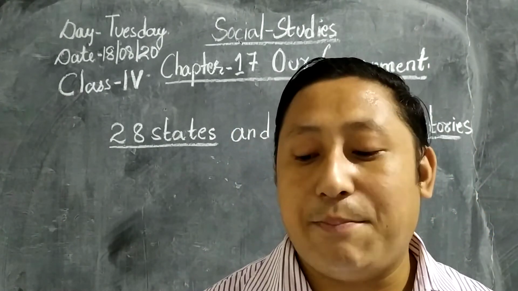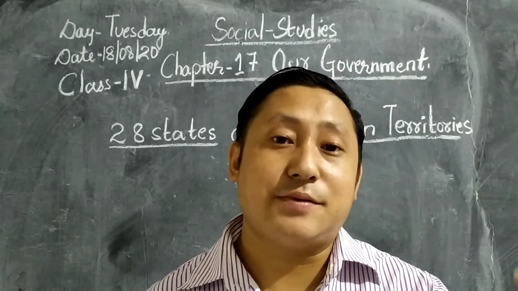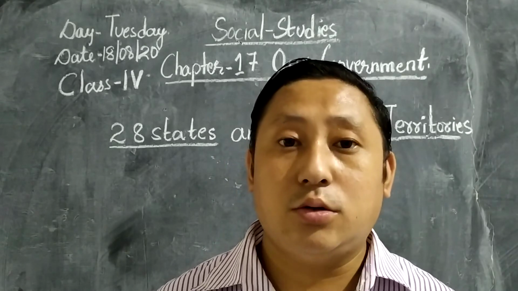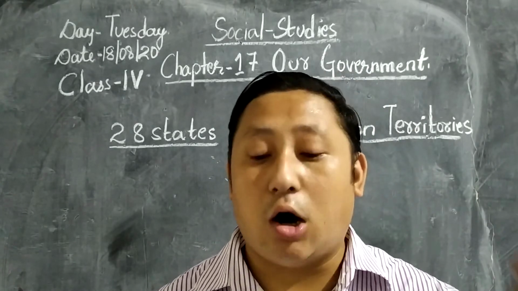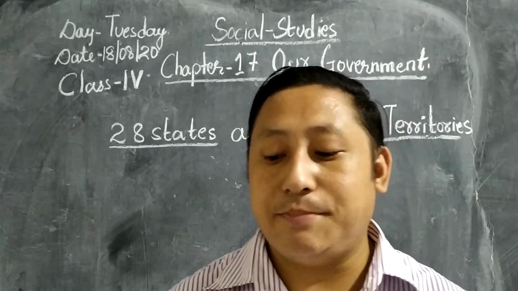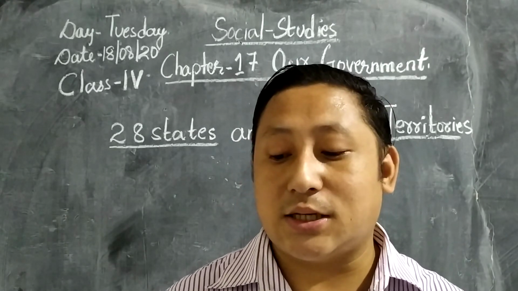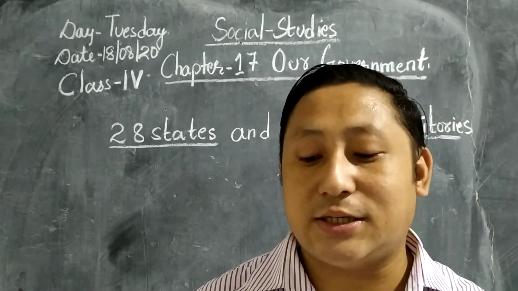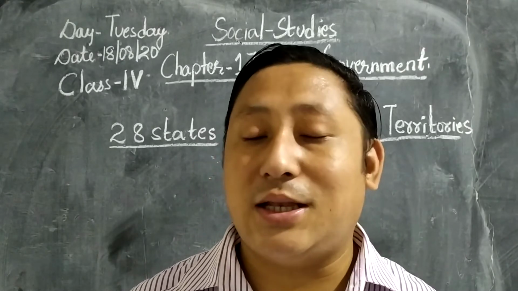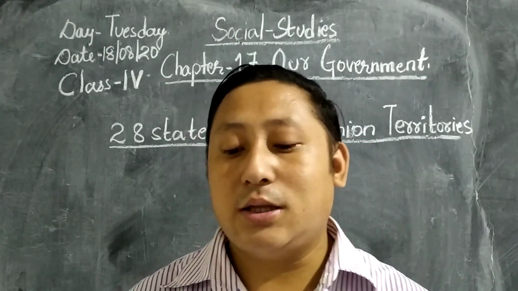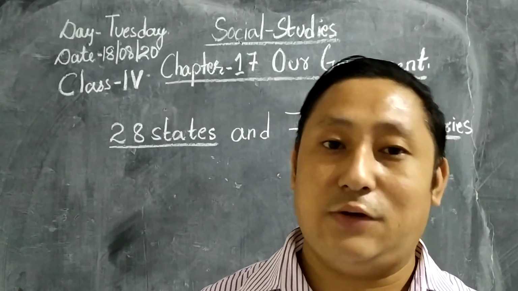The President of India appoints the governor, who is the head of the state. He will look after each and everything of the government. The governor appoints the leader of the majority party of the legislative assembly as the chief minister. The chief minister selects his or her council of ministers of the state, just as the prime minister does for the union government. Now see, when the governor is appointed by the president, the governor then selects some of the legislative assembly members to work with him along with the chief minister, okay.